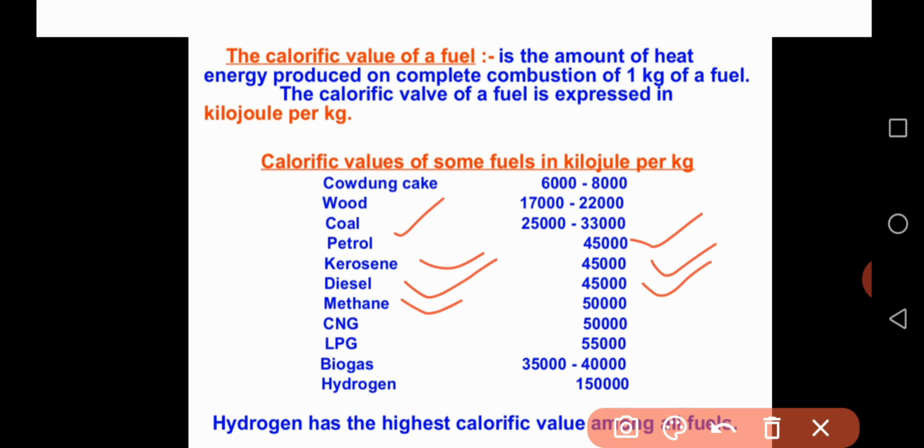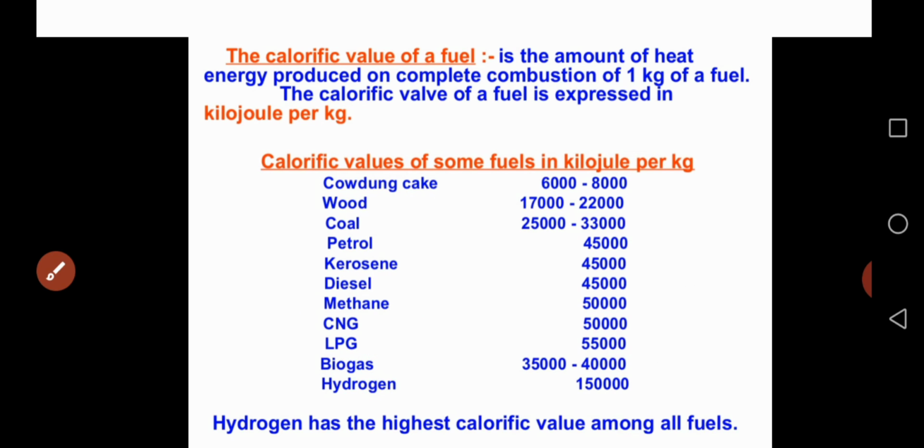What about methane? That produces 50,000. CNG 50,000. LPG 55,000. Biogas produces 35 to 40,000. Similarly, last one, hydrogen, that produces 1,50,000. So these are some fuels and their calorific values in kilojoule per kg.